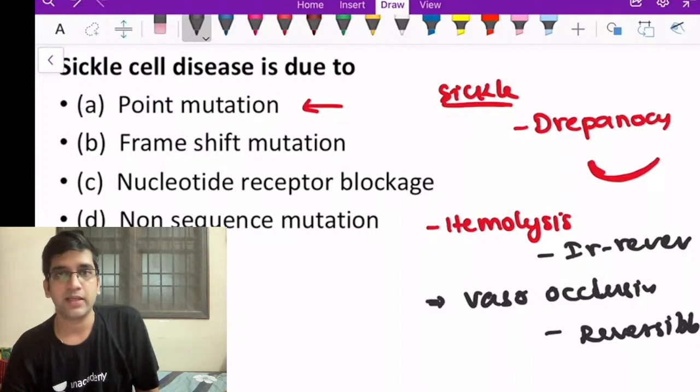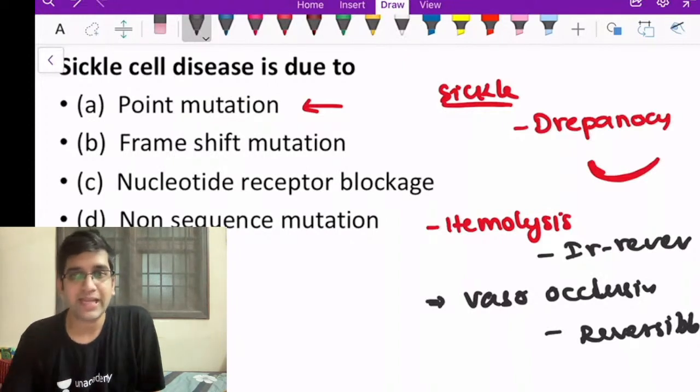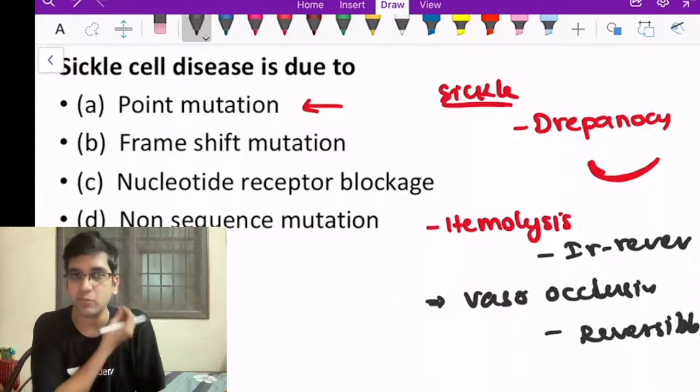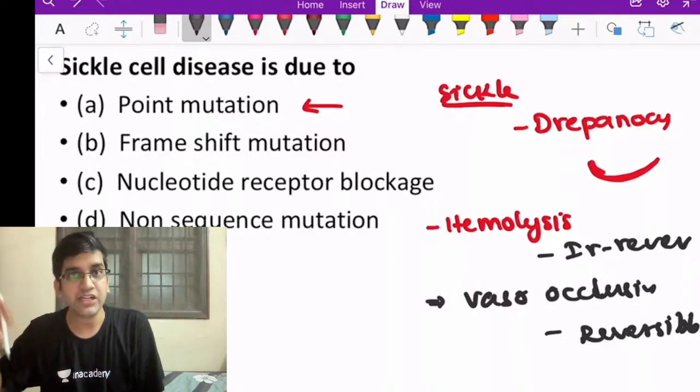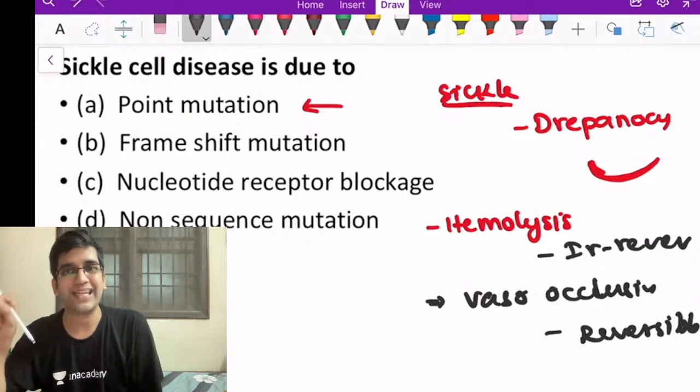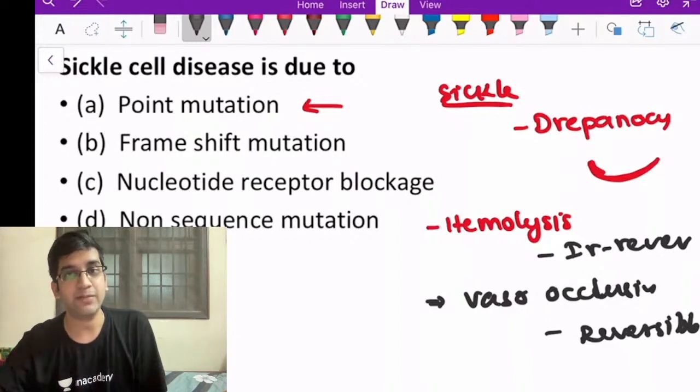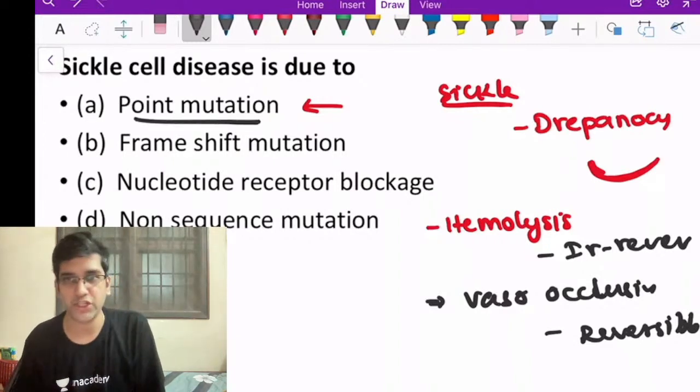Fine. Now, coming back to a question, when I have sickle cell disease, do I have a good amount of hemoglobin in sickle cell disease? The function is abnormal. The structure is abnormal, but the quantity is completely fine, right? So it cannot be a nonsense mutation. When it's a nonsense mutation, I don't have an end product. It has to be a point mutation only. Fine.